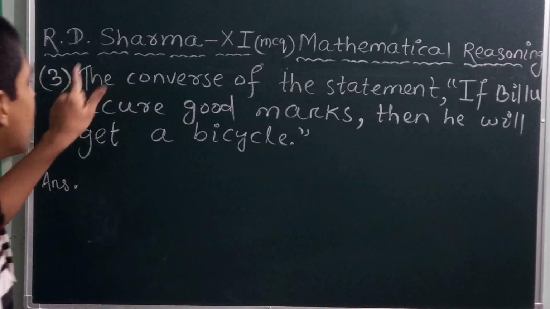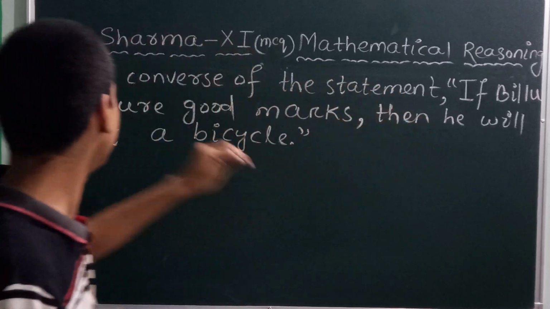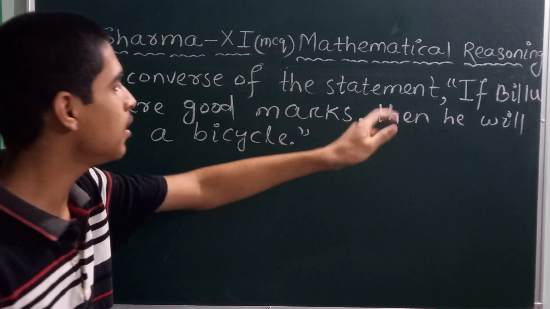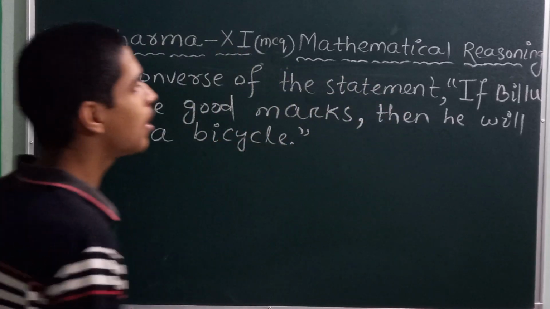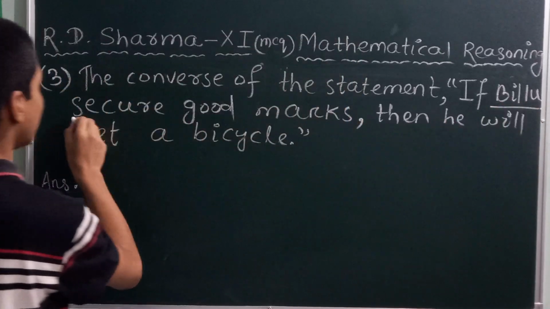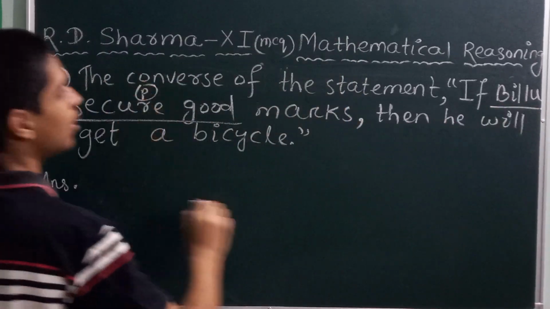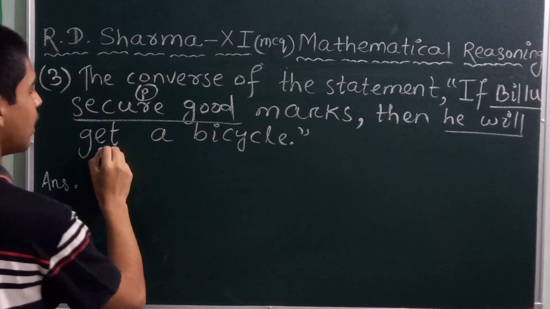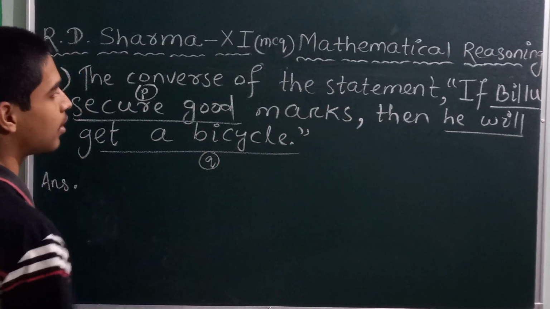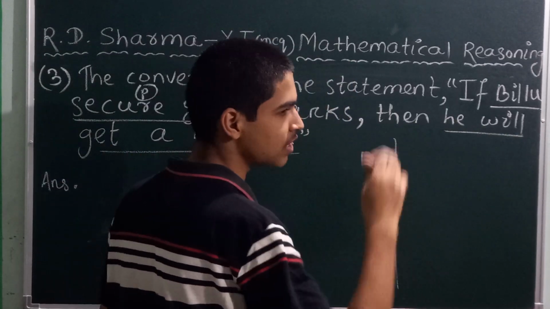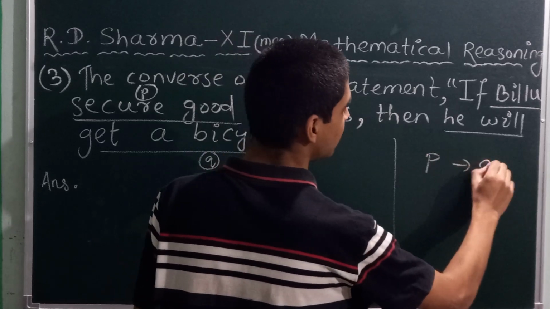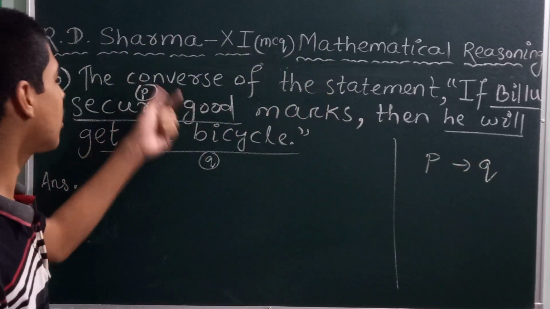Note down. The converse of the statement: if Bilu secures good marks, then he will get a bicycle. Let "Bilu secures good marks" be statement P. Let "he will get a bicycle" be statement Q. This statement is a conditional statement, so if P then Q. What will its converse be?